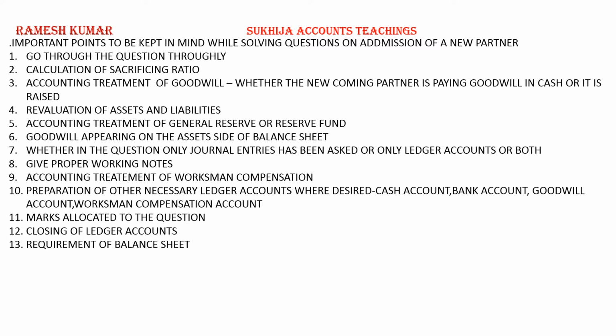Or creditors are to be reduced by 10%. Creditors are 30,000, he says that you reduce it by 10%. It means creditors have decreased by 3,000. So we will have to check for revaluation of assets and liabilities.